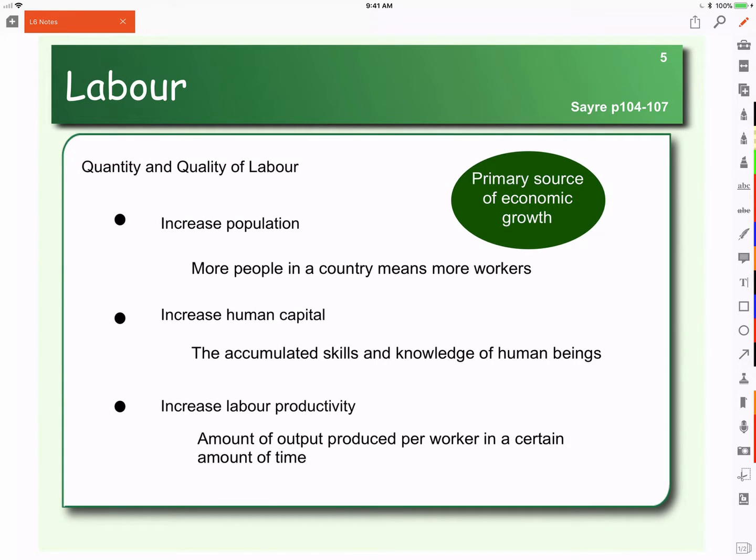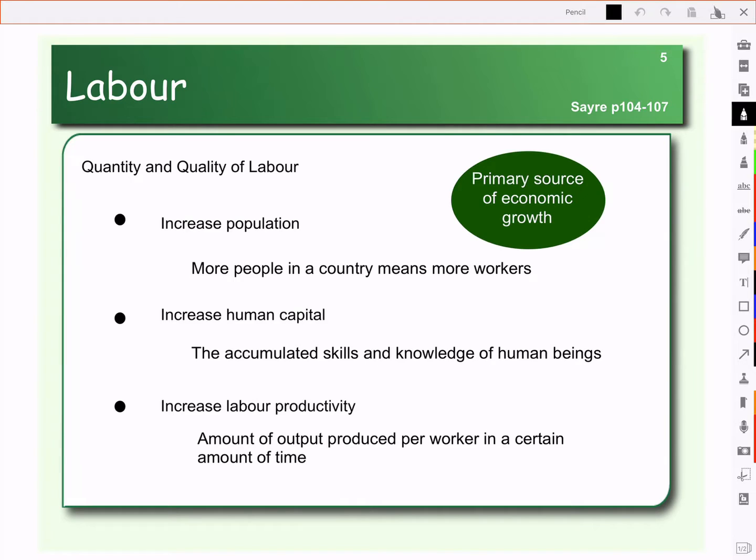Well, there's really three ways you can increase the quantity and quality of your labor. The first is we increase the quantity of our labor by increasing the population. If we have more people in our country, then that should mean more workers, which means we're making more goods and services. Economic growth. Now, this doesn't necessarily